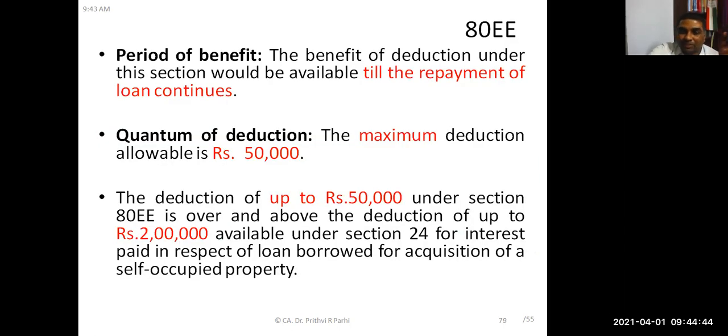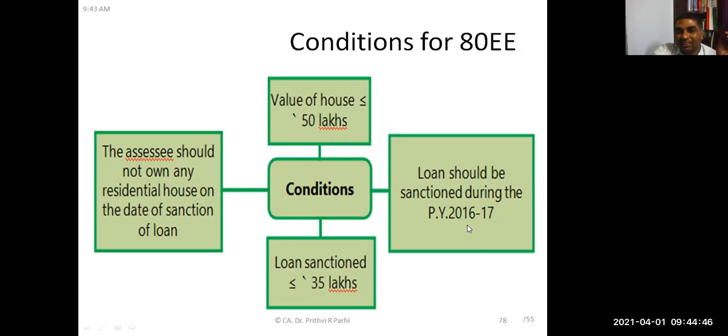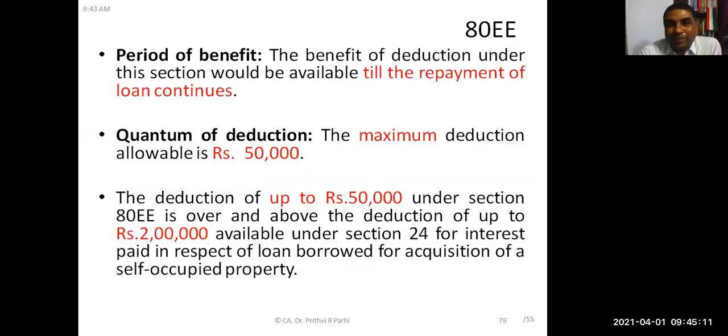And one more condition is that the loan should be sanctioned in the previous year 2016-17. Only when the loan is sanctioned in that year, and the loan sanction amount is less than or equal to 35 lakh, and the value of the house is up to 50 lakh rupees, and the assessee is the owner of only one house, then only this deduction of 50,000 rupees is allowed. The period of benefit is till the repayment of the loan; every year you can claim 50,000.